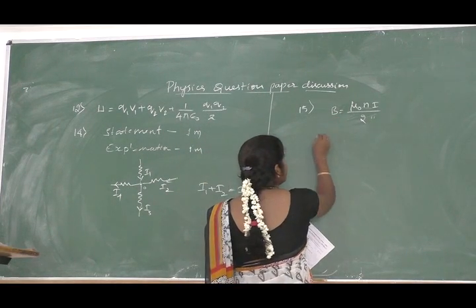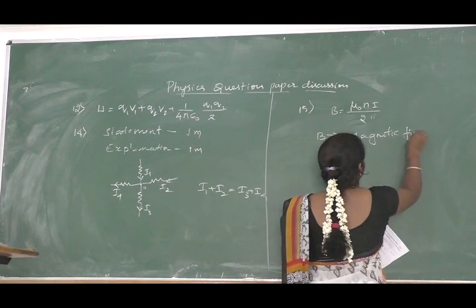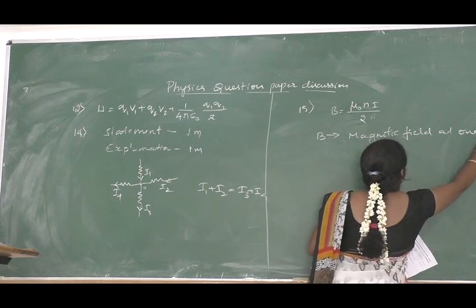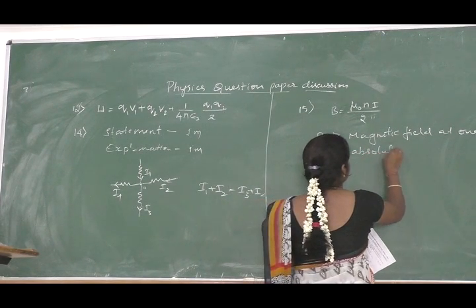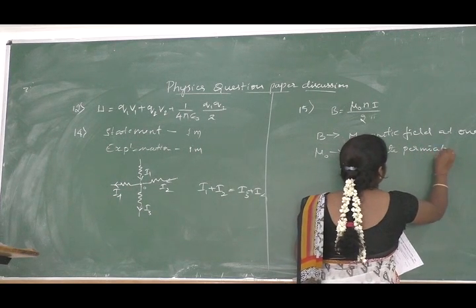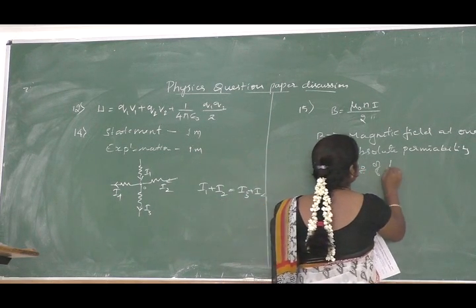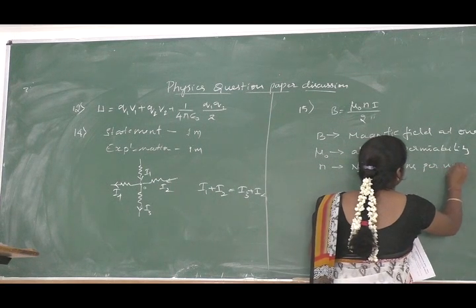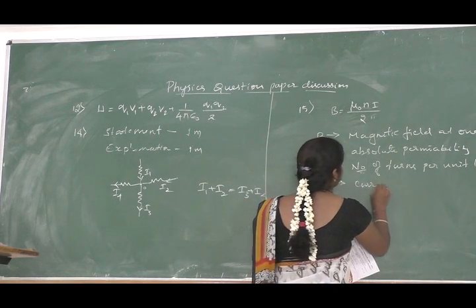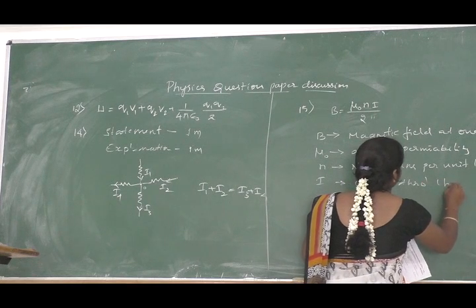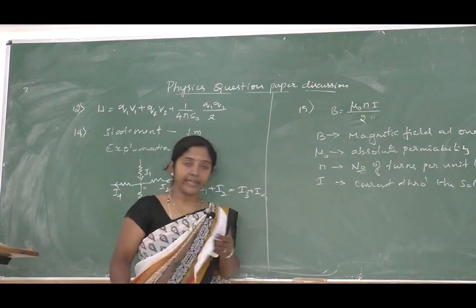The terms are: B is the magnetic field at one end of the solenoid, mu naught is absolute permeability, N is number of turns per unit length, and I is current through the solenoid. So this much you have to write so that you will get 2 marks.